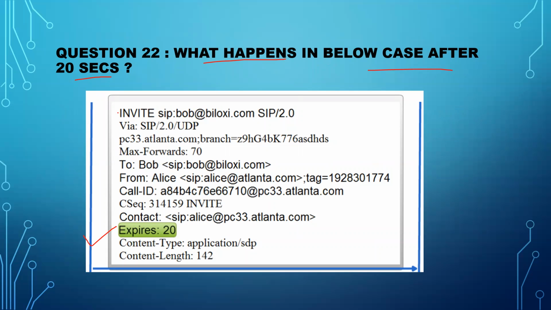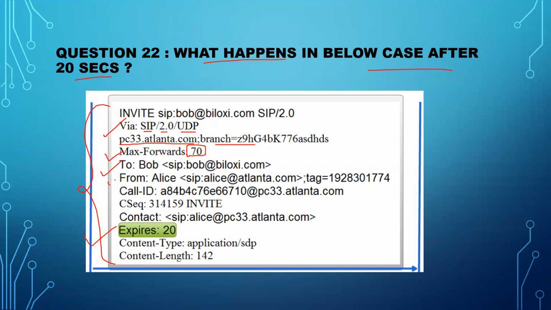Okay, so let me just go through this SIP message. This is an INVITE message, right? In the Via header, you can see the protocol, version, and the transport method. This one would be your IP address or the host name. This one would be the branch parameter. Max-Forwards, which we already discussed, is 70. That means it can go to a maximum of 70 hops.